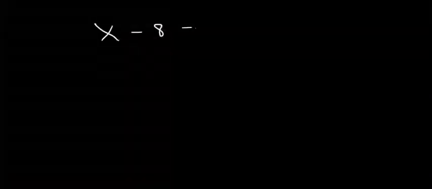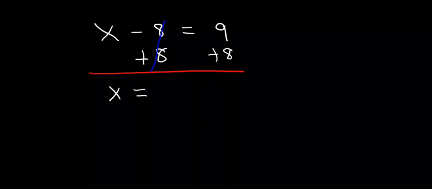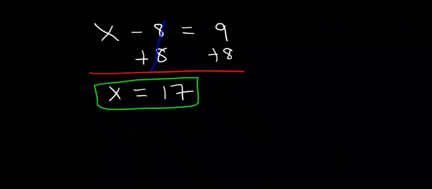As simple as that. Now let's take another similar example. x minus 8 is equal to 9. Now you can pause the video and try this one out. So x minus 8 equal to 9. What do you do? The opposite of minus 8 is plus 8. So add 8 to both sides. When you do that, the 8 cancels 8, and our x is equal to 17. As simple as that. That is our answer.